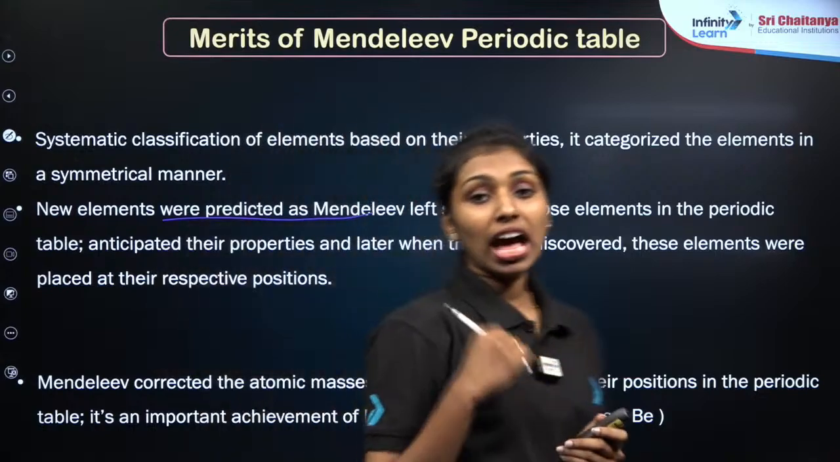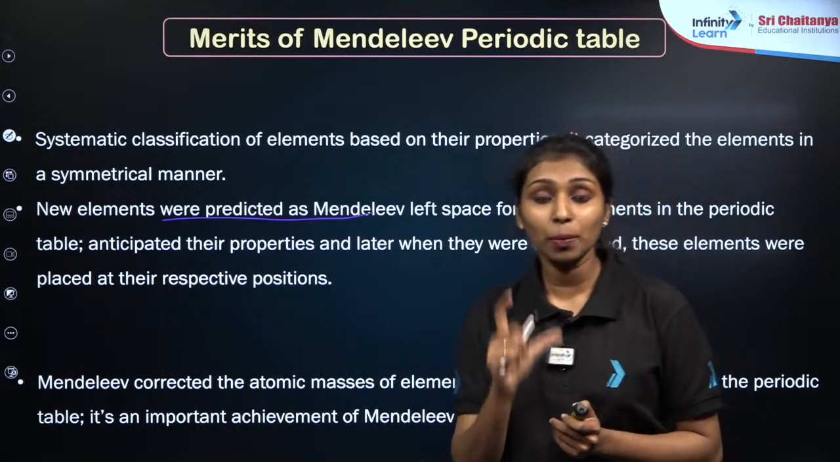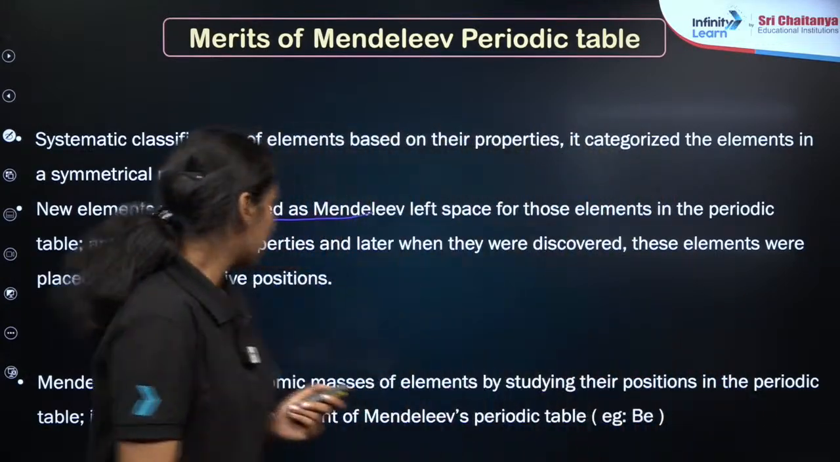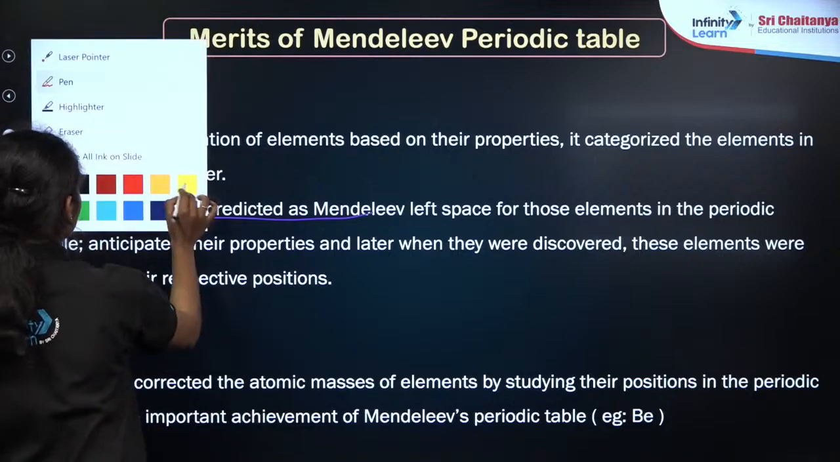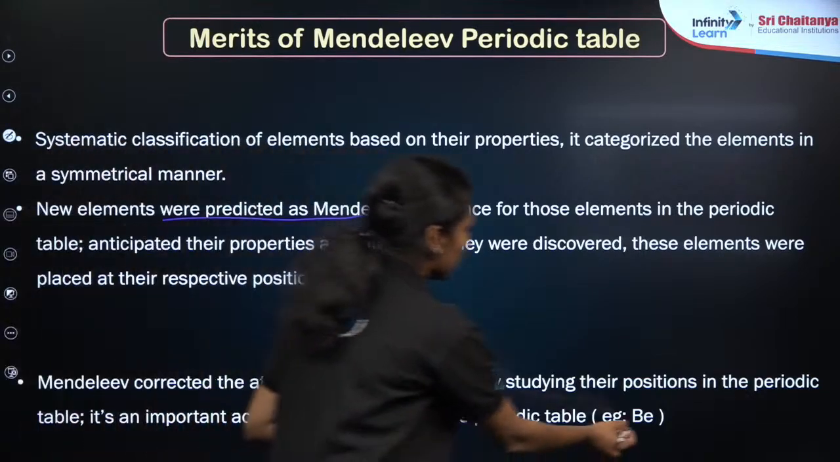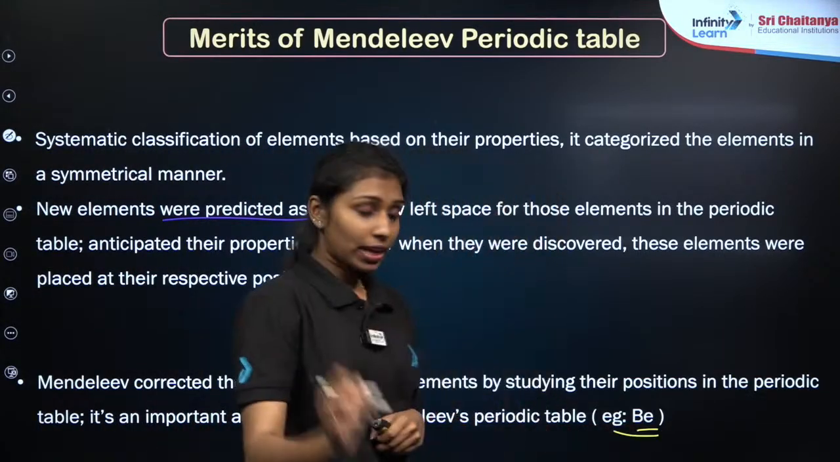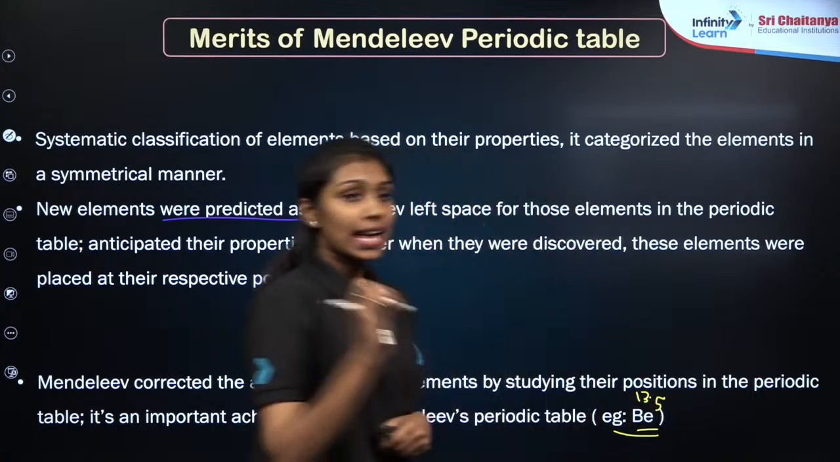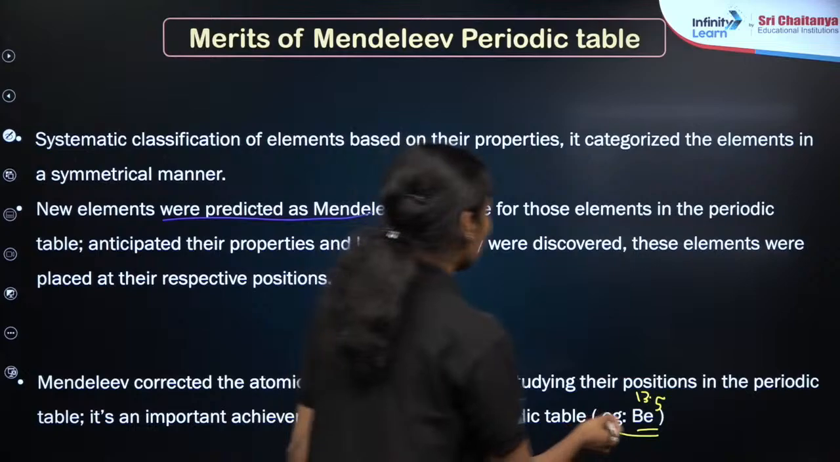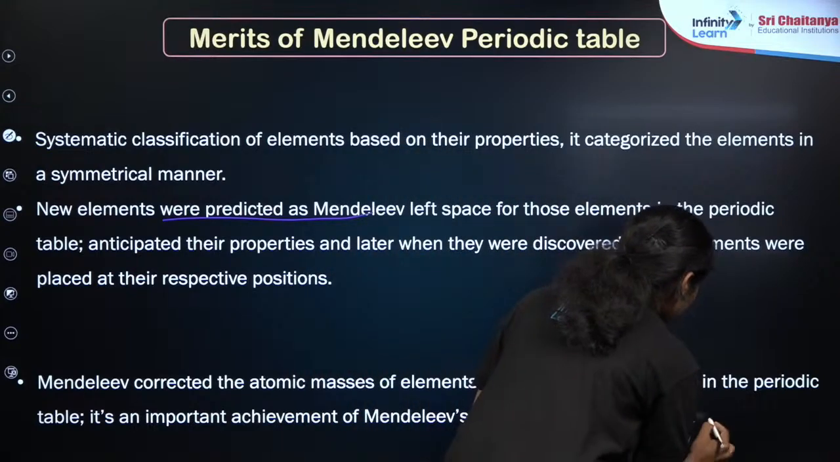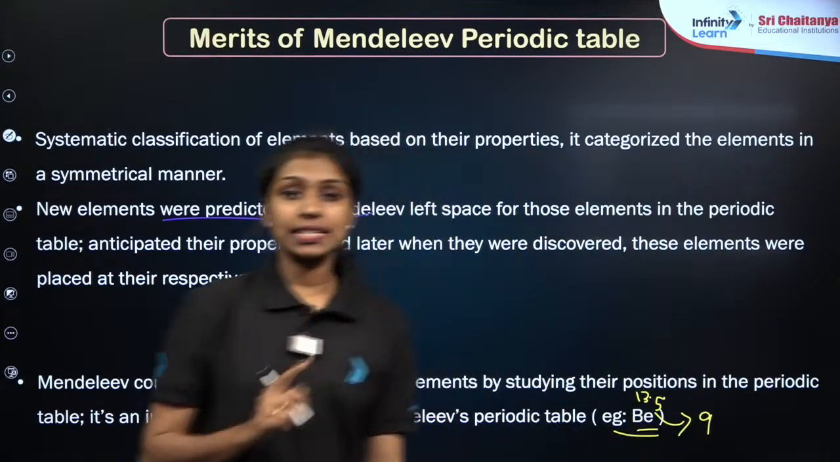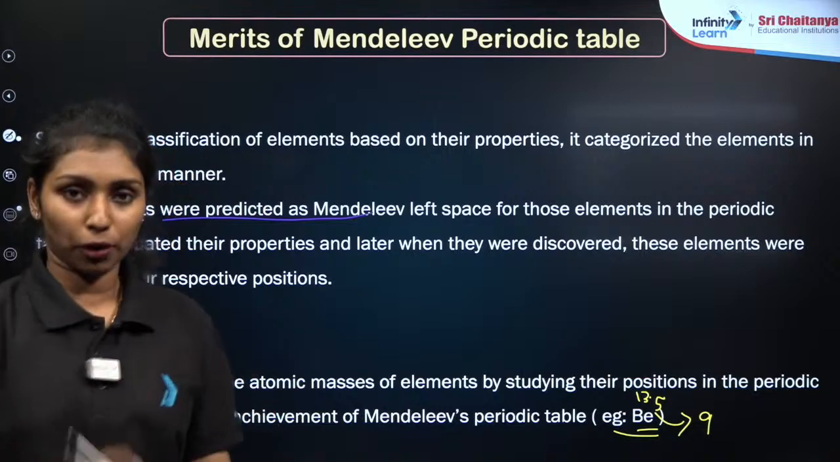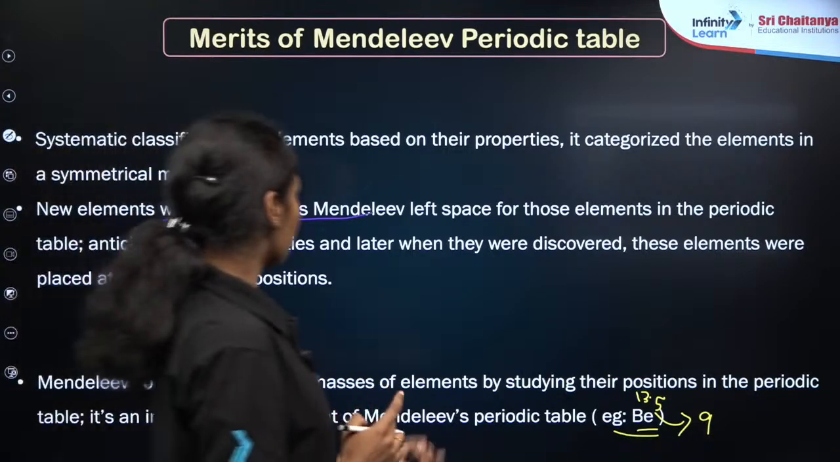Also, he modified the atomic weights of some elements, for example beryllium. As you can see here, if I take beryllium, in actual practice its atomic weight is 13.5. In order to give it a valency of 2, he modified the atomic weight of beryllium as 9. This is one of the major modifications made in Mendeleev's periodic table. This is also one of the major merits.